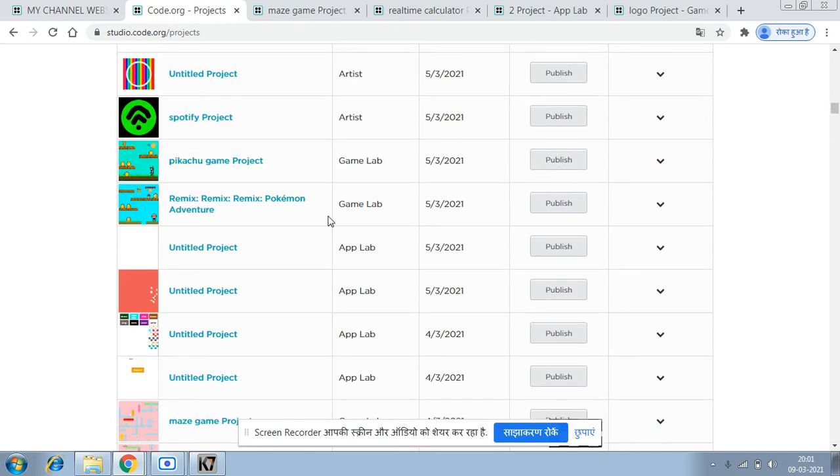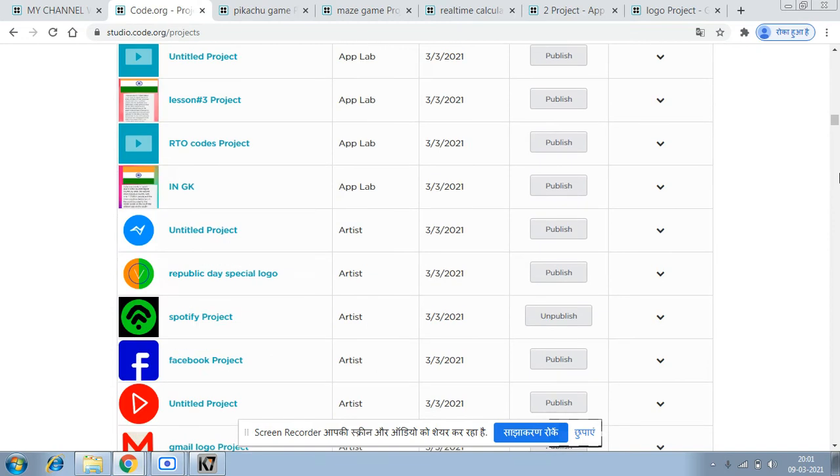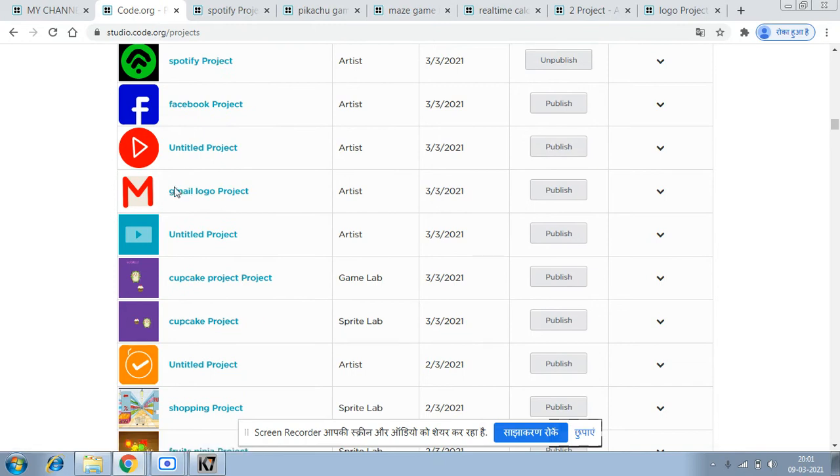Okay, yeah, my Pikachu game. I think this will be enough, or you can add more. But I think it's enough. And my Spotify logo and the Gmail logo too. Okay, so now it's enough.